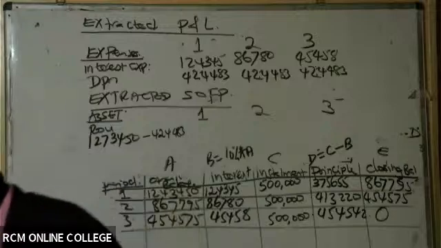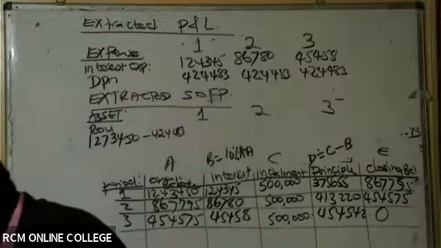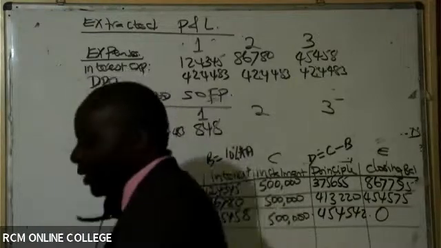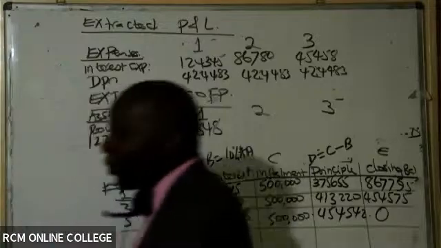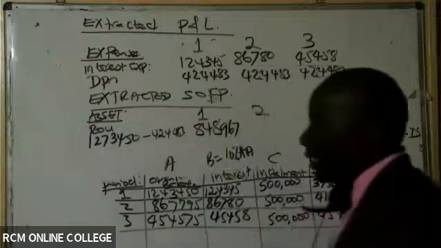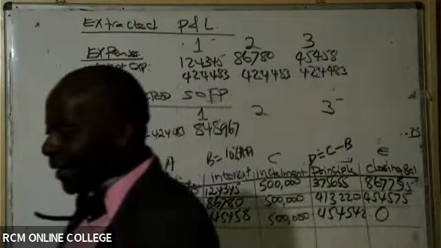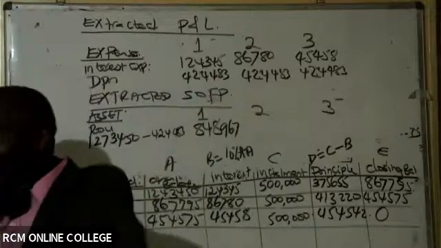So then at the end of year 1, according to Masqui, it is 848,967. Can somebody else confirm this figure? Depreciated asset at the end of year 1. Confirmed. Thank you very much.